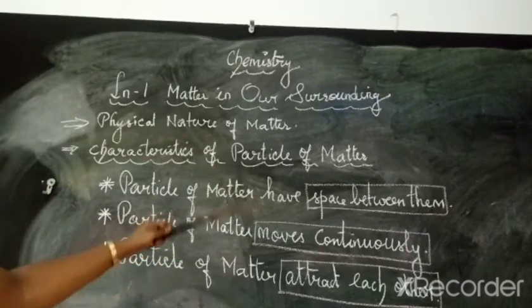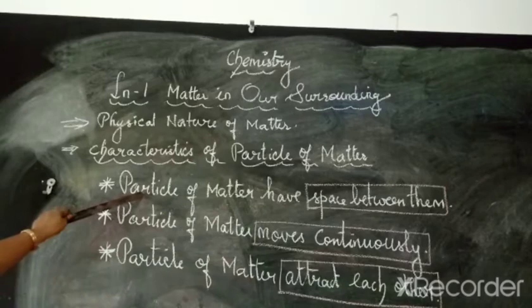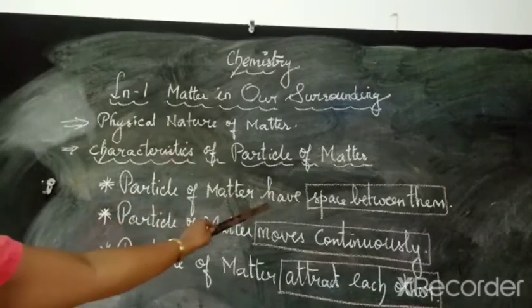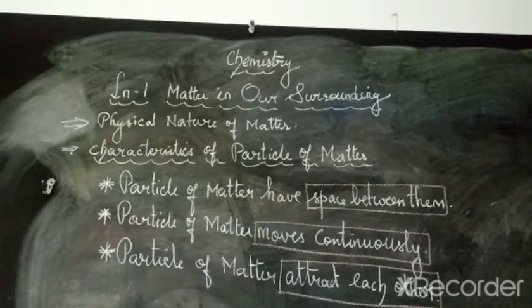So again one time we will see, what is the first point? Particle of matter have space between them. What is the second point? Particle of matter moves continuously. What is the third point? Particle of matter attract each other. So here one by one now we will see along with small experiments. We will go for the first one. What is the first one? Particle of matter have space between them.